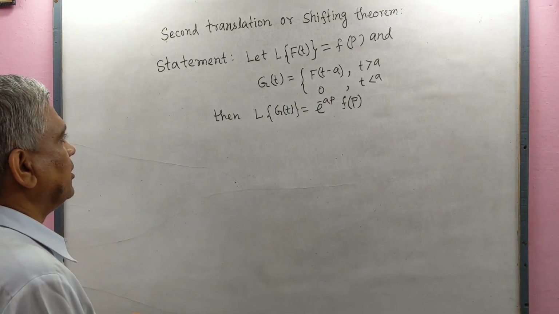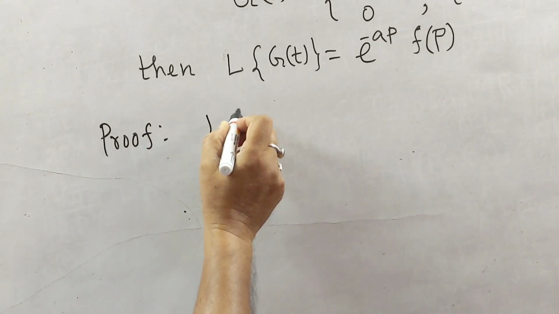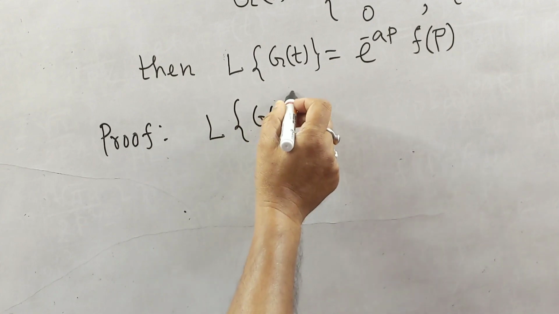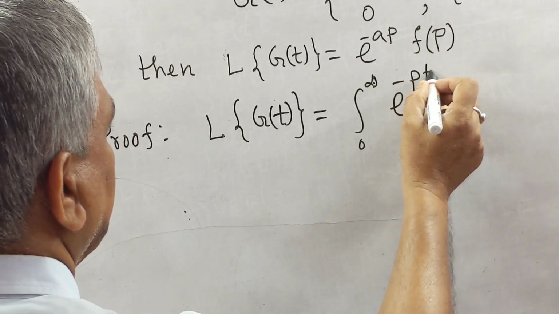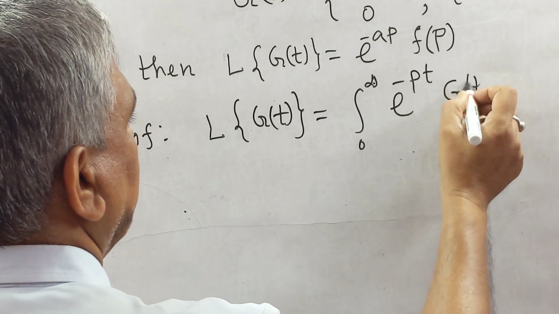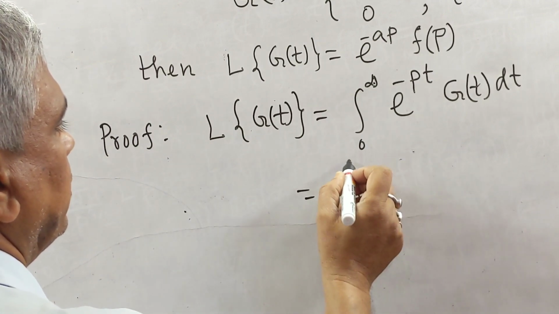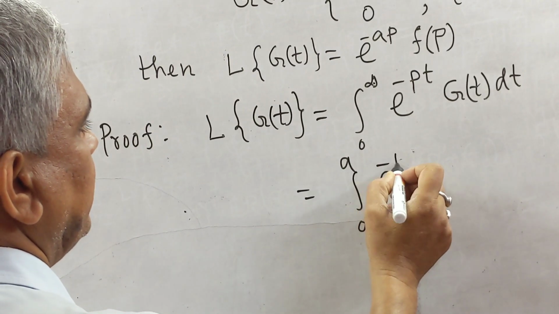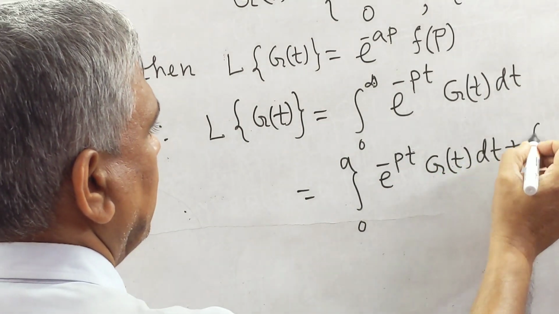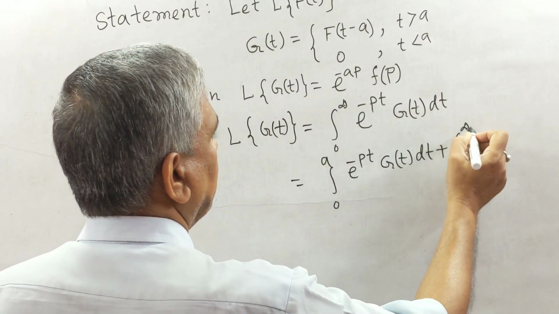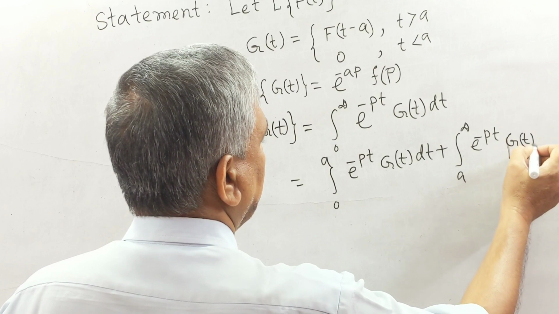Now we shall prove this. Prove: L g(t), the Laplace transformation of g(t), equals the integral from 0 to infinity of e to the power minus pt g(t) dt, equal to the integral from 0 to a of e to the power minus pt g(t) dt plus the integral from a to infinity of e to the power minus pt g(t) dt.